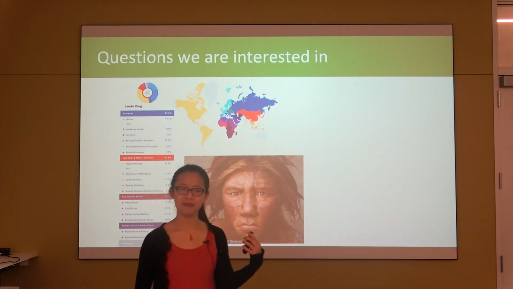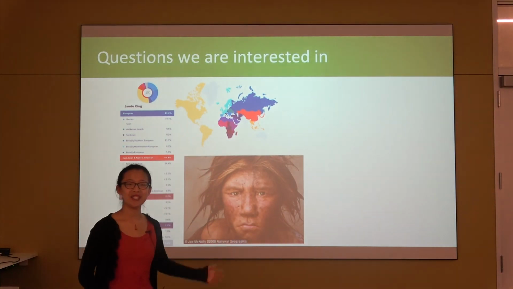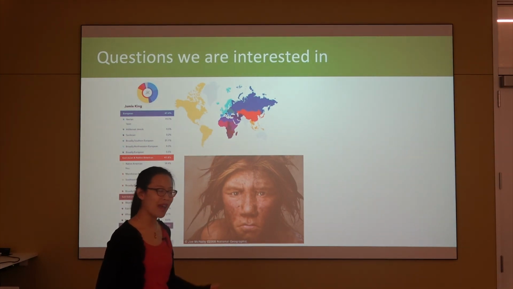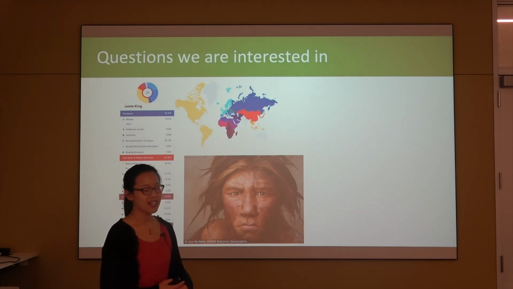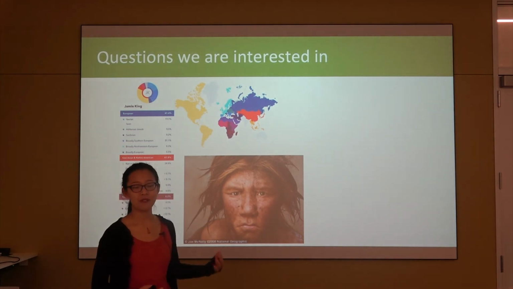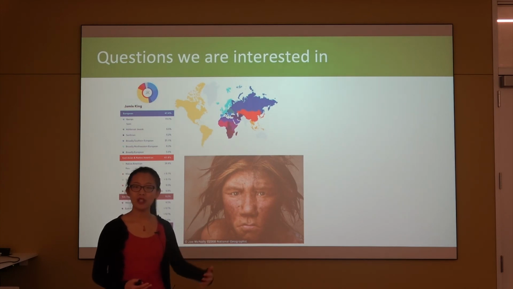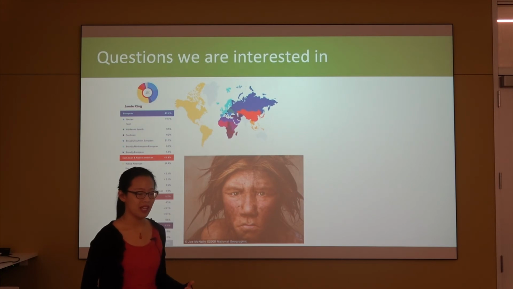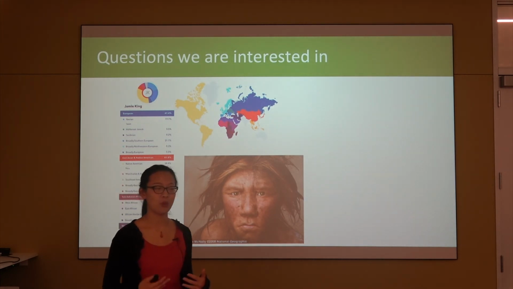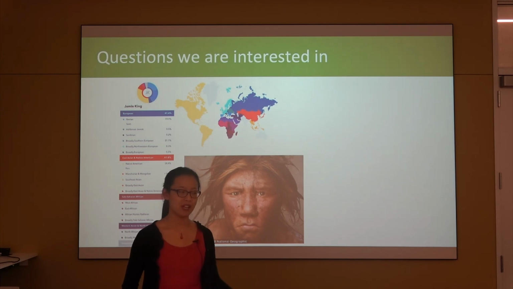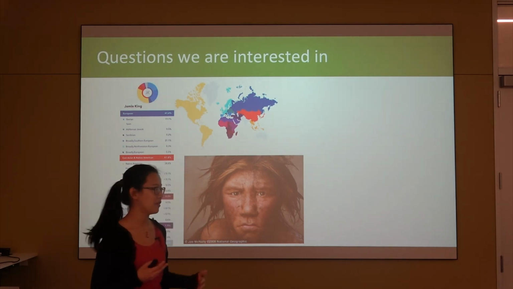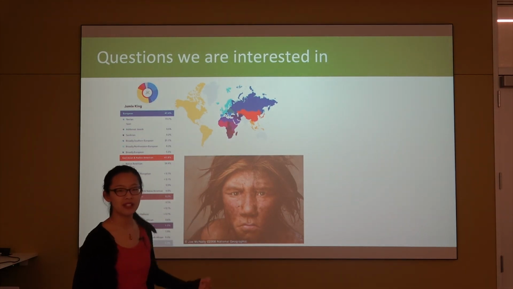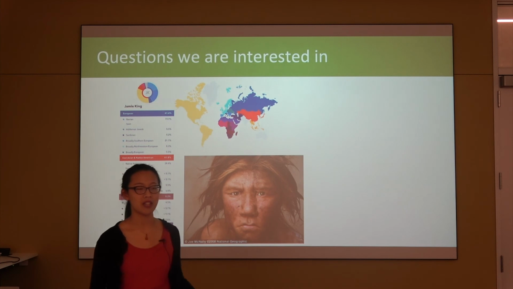Does anyone know who this guy is? This is a Neanderthal individual. This is an extinct human species that no longer exists on Earth. But once in the past, we met each other. We have discovered a lot of fossils of Neanderthals in Europe and also in some parts of Asia. We can learn some things about them, but not everything. Fortunately, we recovered some of their genomes from these fossil records. And from this DNA sequence, we learn more about the population history of Neanderthals and also how we might have encountered each other in our human past.